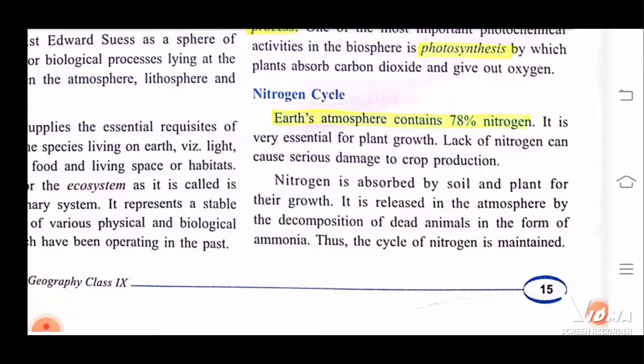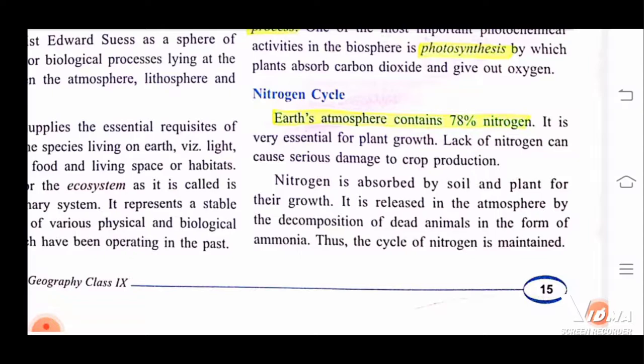It is released in the atmosphere by the decomposition of dead animals in the form of ammonia. So okay, let me explain something that you would discuss or learn in the third term, I think in biology. The nitrogen cycle. So what is this? The nitrogen is not directly taken or absorbed by the plants. First it is broken down into ammonia, then ammonia to nitrites, then nitrates. It's a very long process, which is carried out by bacteria.